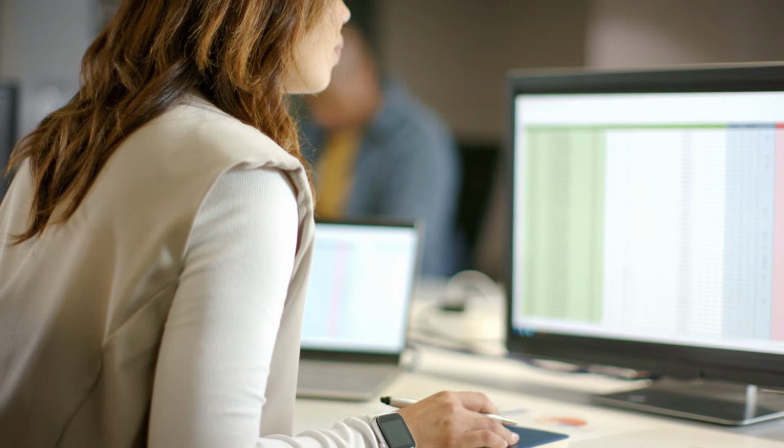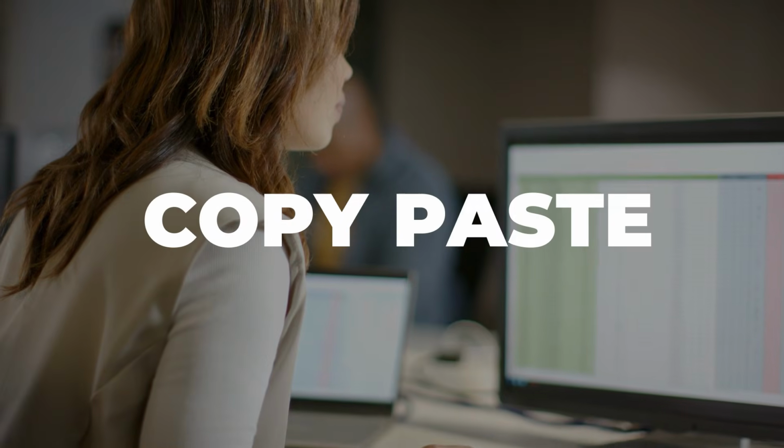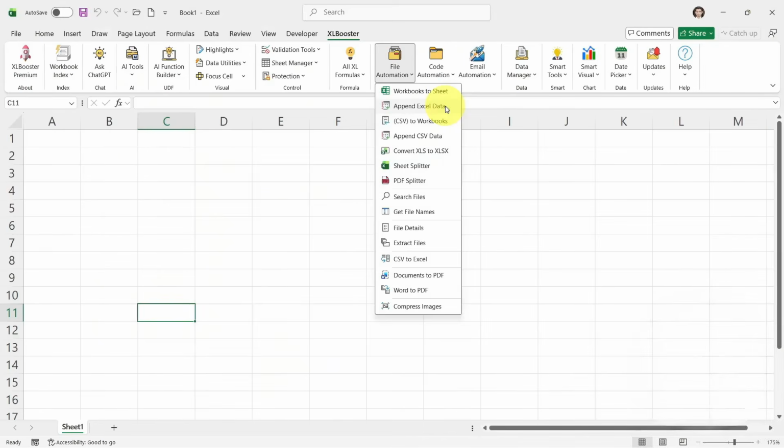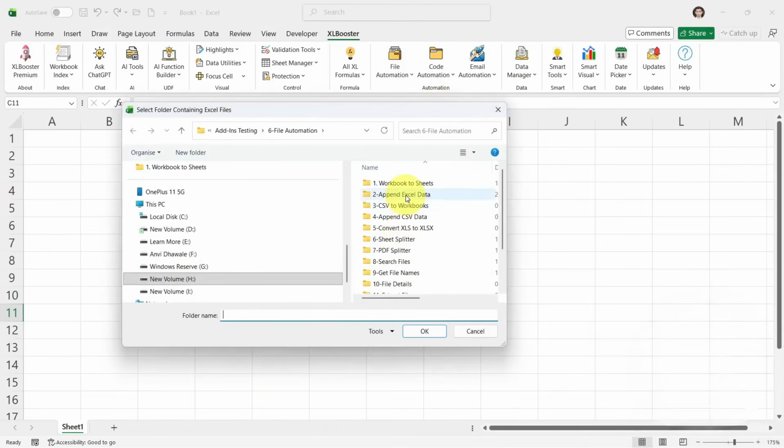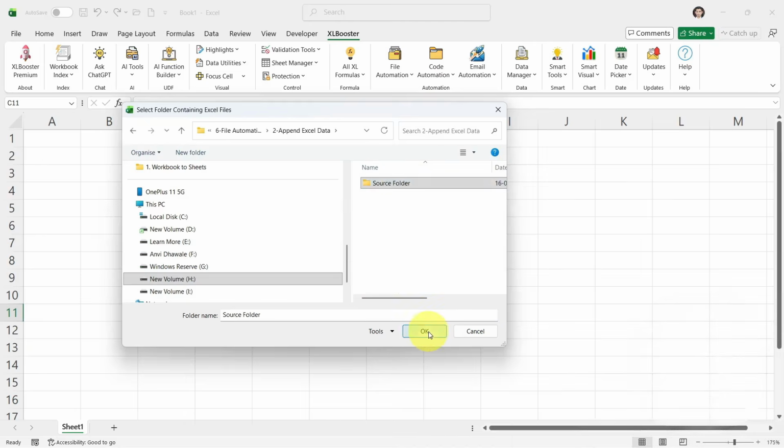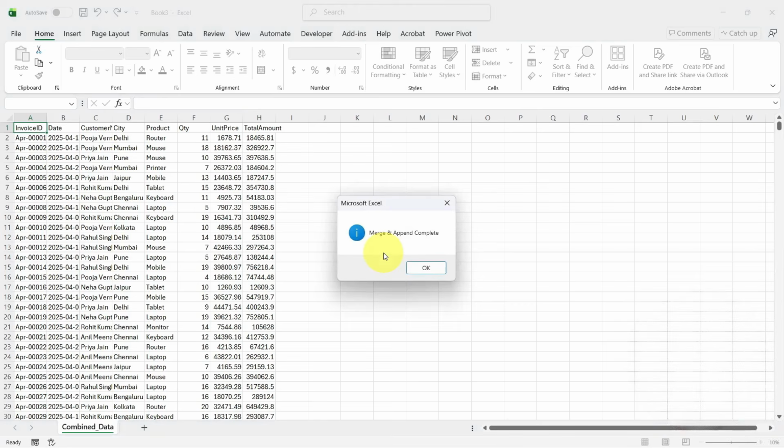In order to do that, you may do a manual work like copy pasting, or else you may have no knowledge of Power Query. But again, you need to do several steps in order to apply the Power Query automation, right? But here it is, we have created Excel Booster, and if you click the append Excel file automations in Excel Booster, then what will happen? It will select all the files and append automatically, and also it will create the automation of Power Query. Not only that, guys, there are so many automations.